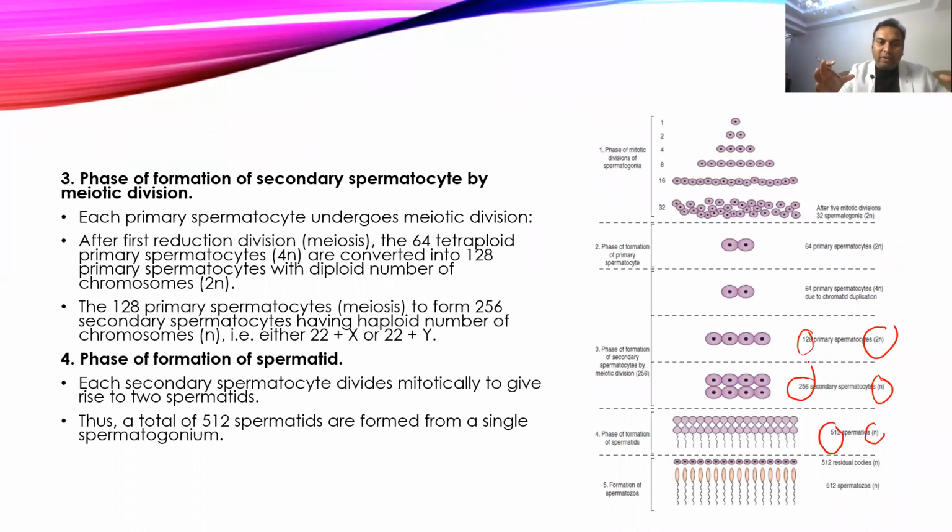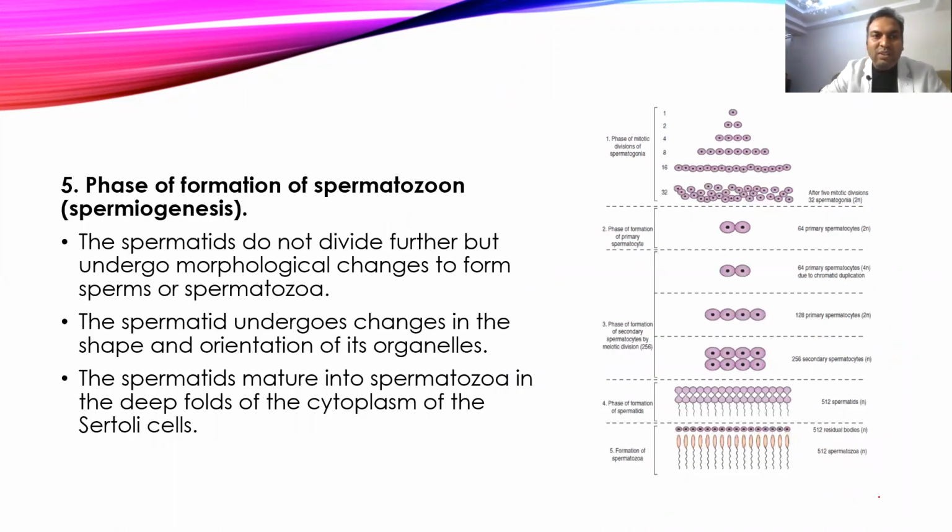During this mitosis, it will form two different parts of the cell, and there will be an extension. In phase 4, that extended portion will be removed, and this is called residual bodies. The residual bodies will be removed from the sperms, and mature spermatozoa will be formed. But at this fourth phase, though mature spermatozoa are formed, they are not able to move. They are not motile. All the organelles will orient themselves and form the typical spermatic shape. Head will form, body will form, and tail will form.